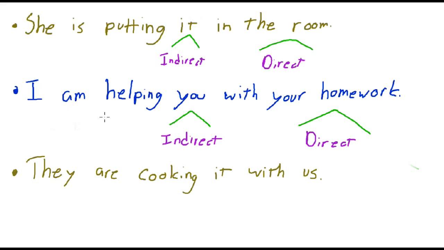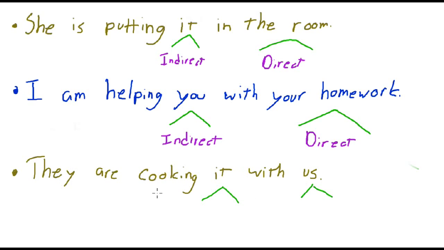So I'll give you a second again. I want you to take a look and see if you can find the direct object and the indirect object. Okay, so if you did it correctly, they are cooking it with us, you'll realize that the two objects are it and us, correct? Now what is the indirect object here? They are cooking it with us.